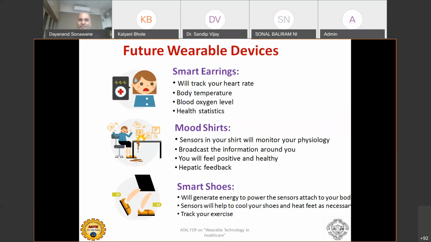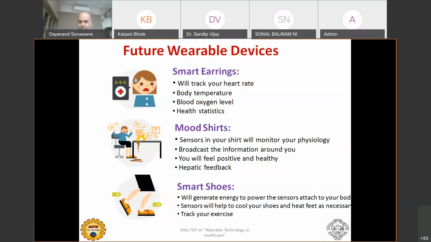Smart shoes. Right now, look at the shoes you are wearing. All the shoes you wear will be smart shoes, which generate energy to power the sensors attached to your body. You have a wearable device with a battery in it. Your shoes will charge your batteries. As you walk, they will generate some power, and wirelessly charge your wearable devices. This is very much possible. People have tested it, and that's why people say there is a huge market for wearables in the next 5 to 10 years.